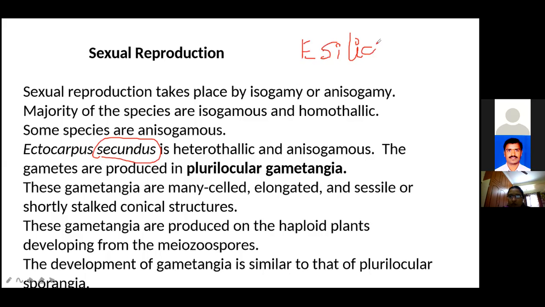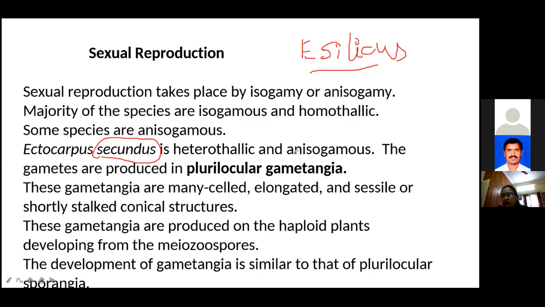If you write down any one example, Ectocarpus siliculosus, which is monoecious. These species are monoecious.